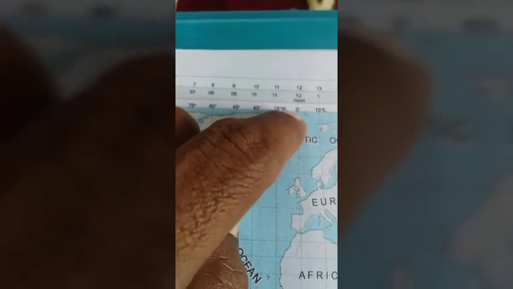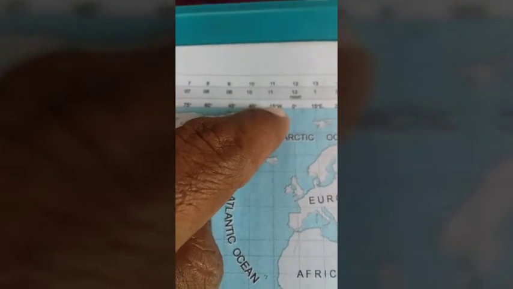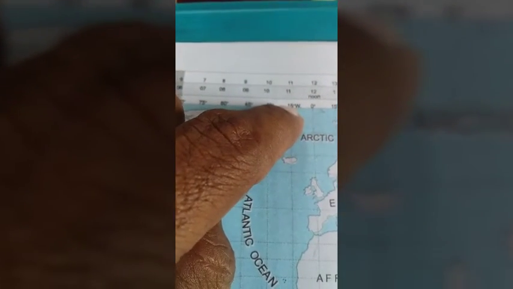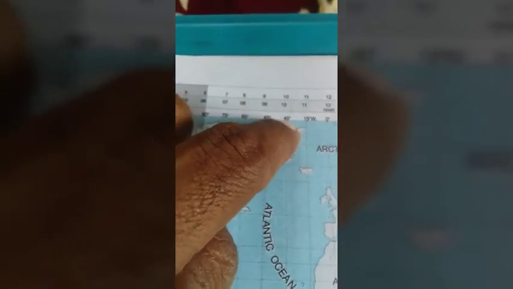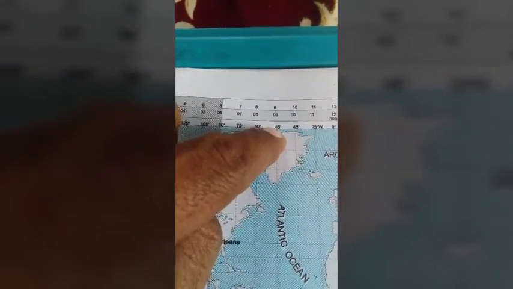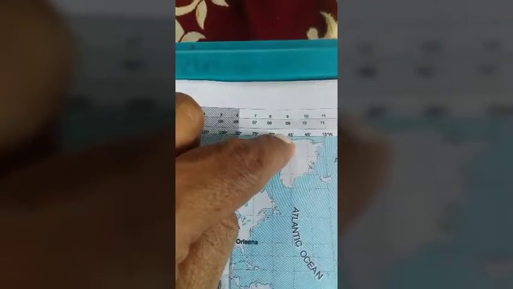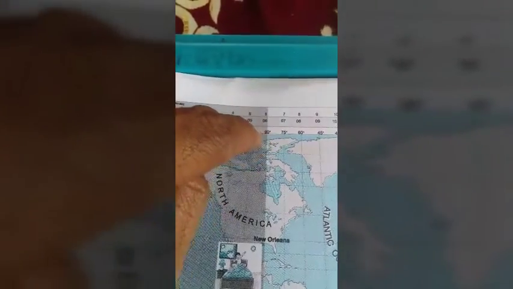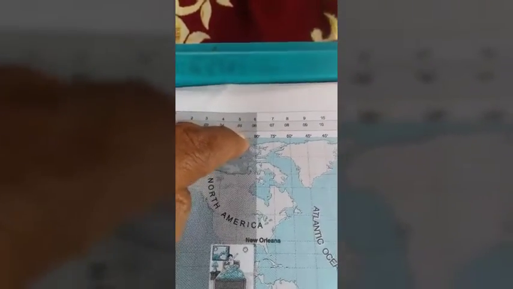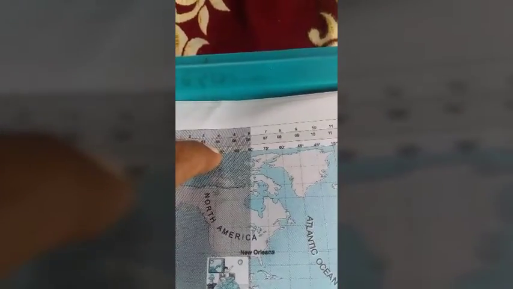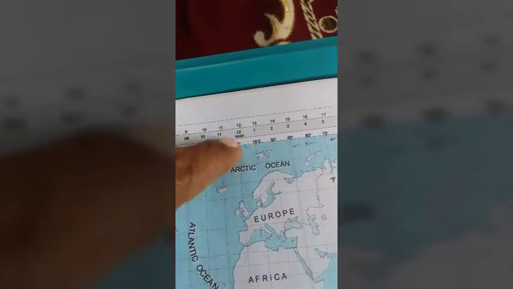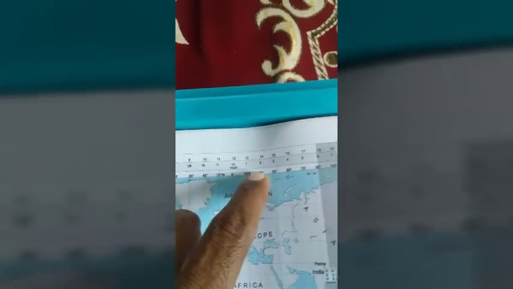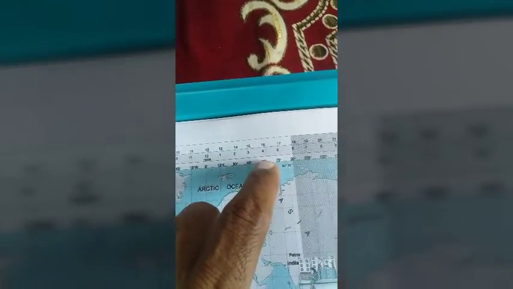As you move west from the Greenwich meridian, every 15 degree section, or time zone, is an hour earlier than GMT, while each time zone to the east is 1 hour later.